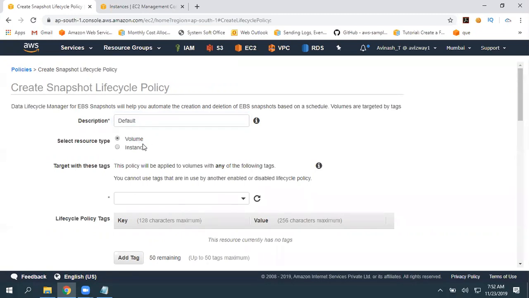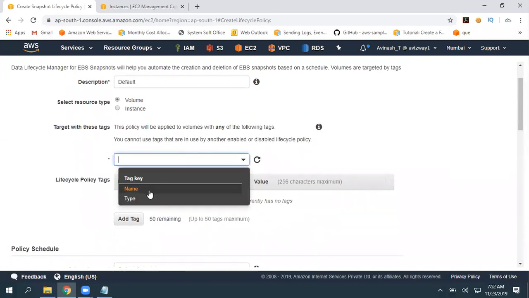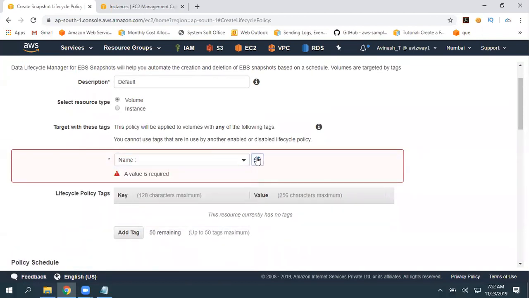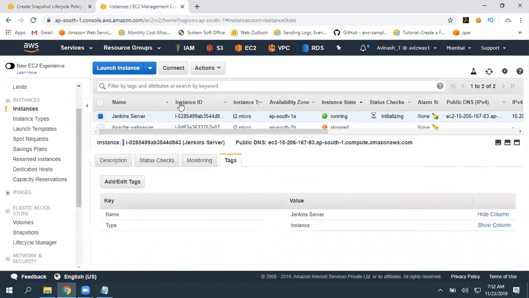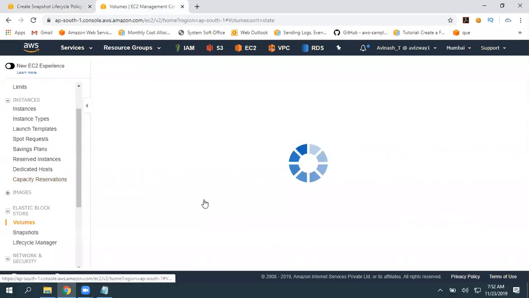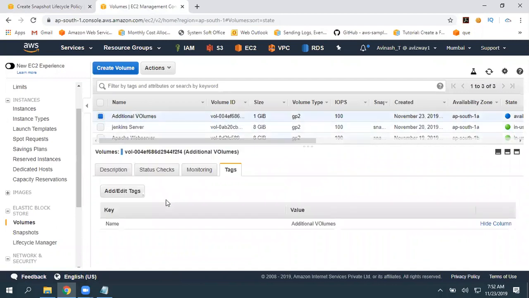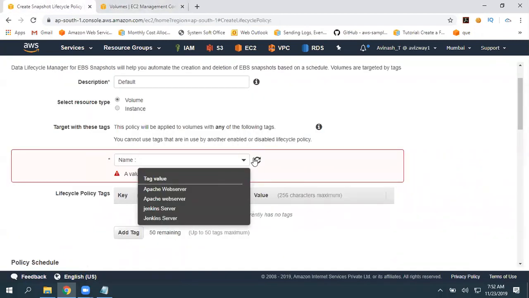I'm going to select volume. I'm going to select name. Should I give name only, right? Name, additional volume. Just give a quick refresh. Additional volumes.